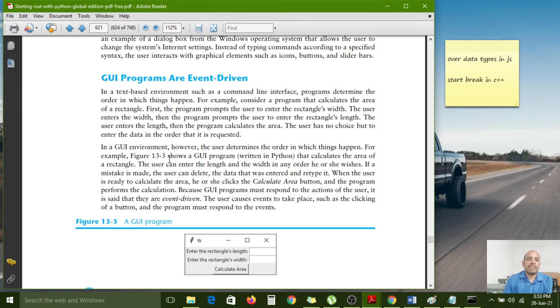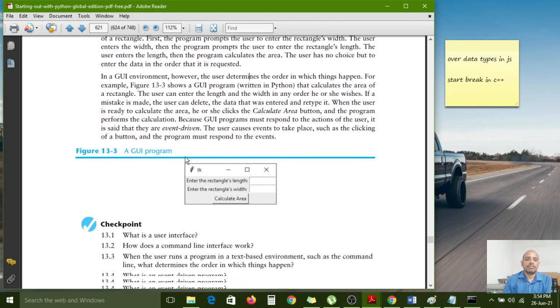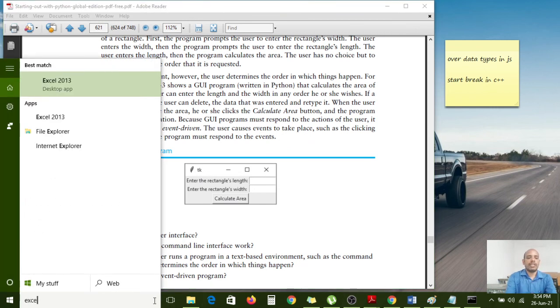But in a GUI environment, the user determines the order in which things happen. For example, in a GUI program that calculates the area of a rectangle, the user can enter the length and width in any order he or she wishes. If a mistake is made, you click the calculate area button, and automatically it will calculate the result.